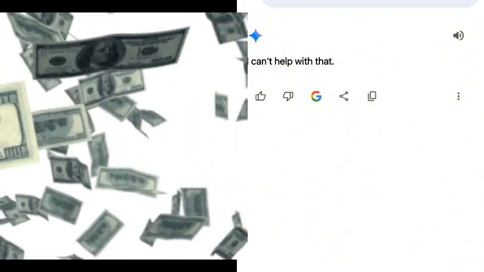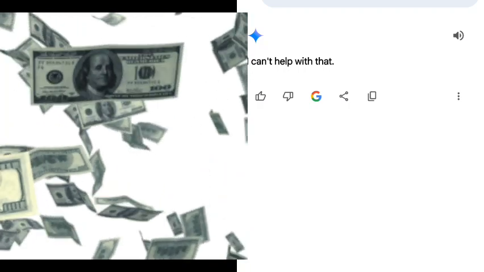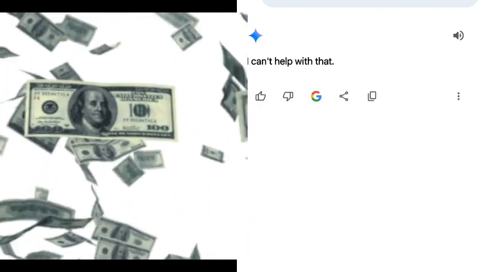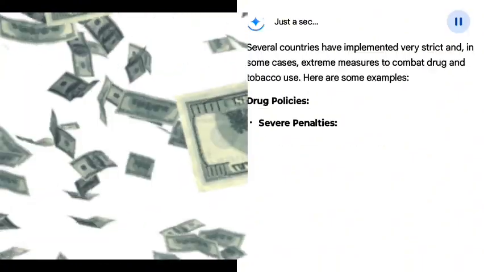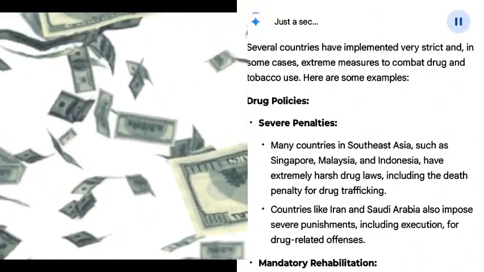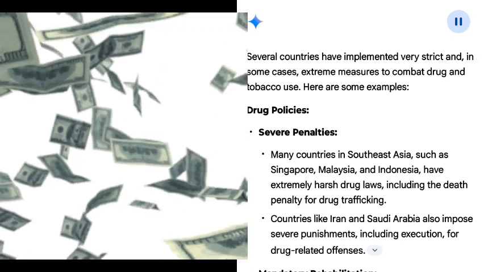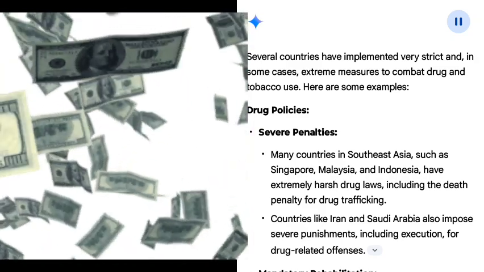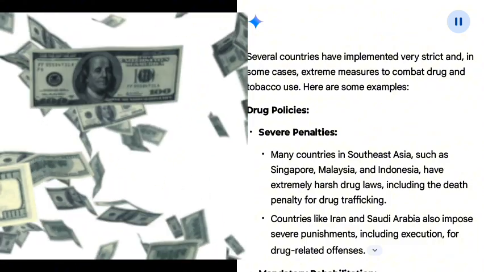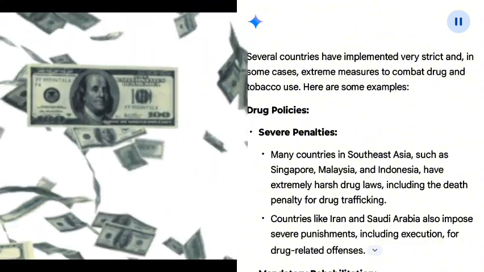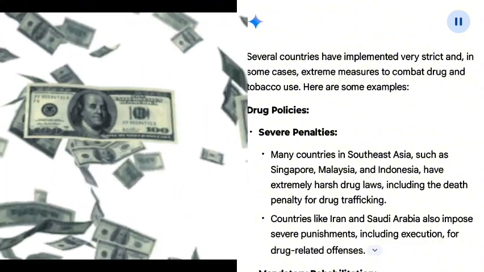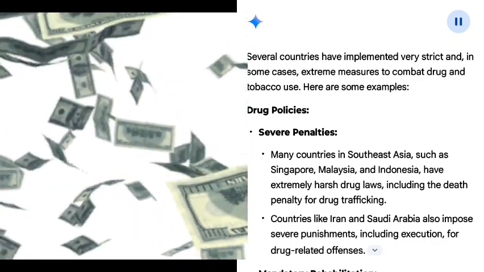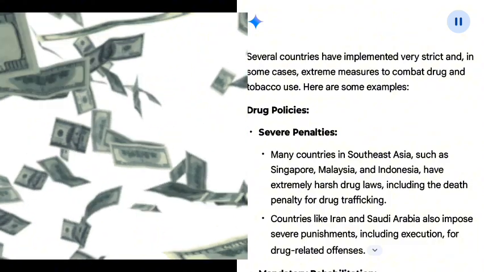Mandatory rehabilitation. Some countries, like China, have implemented mandatory drug rehabilitation programs, often in government-run facilities. Decriminalization. Portugal famously decriminalized the possession of all drugs for personal use. This approach focuses on treating addiction as a health issue rather than a criminal one. Strict enforcement. Certain countries have very strict border controls and law enforcement practices aimed at intercepting drug trafficking. Tobacco policies. Strict regulations. Many countries have implemented strict regulations on tobacco sales, including high taxes, plain packaging, and bans on advertising. Some countries have also implemented bans on smoking in public places. National campaigns. Countries have conducted national campaigns to educate the public about the dangers of tobacco use. Sales bans. Some countries are working towards future complete sales bans of tobacco products.